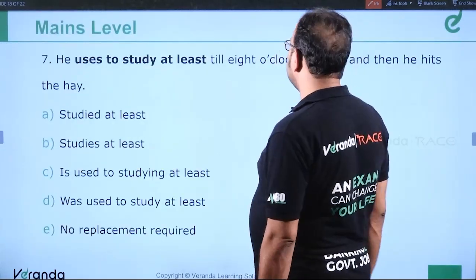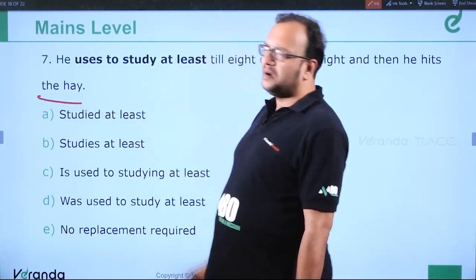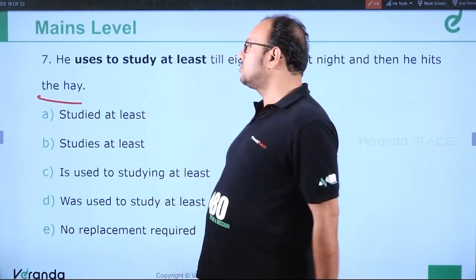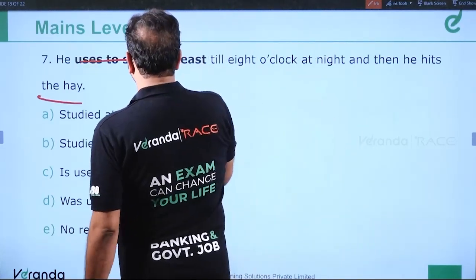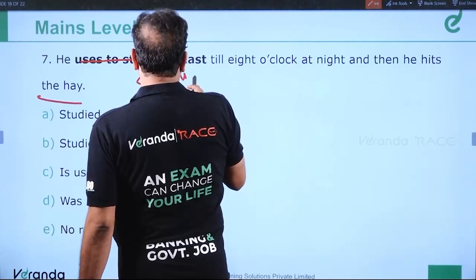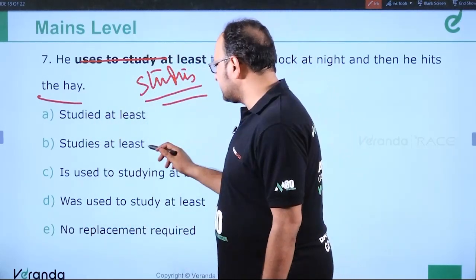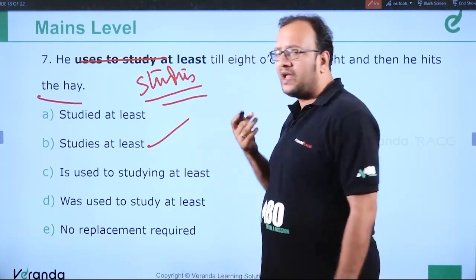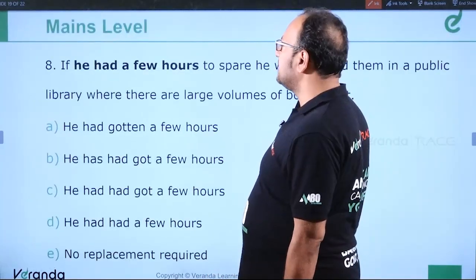He uses to study at least till 8 o'clock at night and then he hits the hay. Hitting the hay means going to bed. So he studies at least till 8 o'clock at night. So it should be studies at least. This is the correct answer because it's a kind of habitual action. So it should be studies. Clear? Moving ahead to the next question, question number 8.